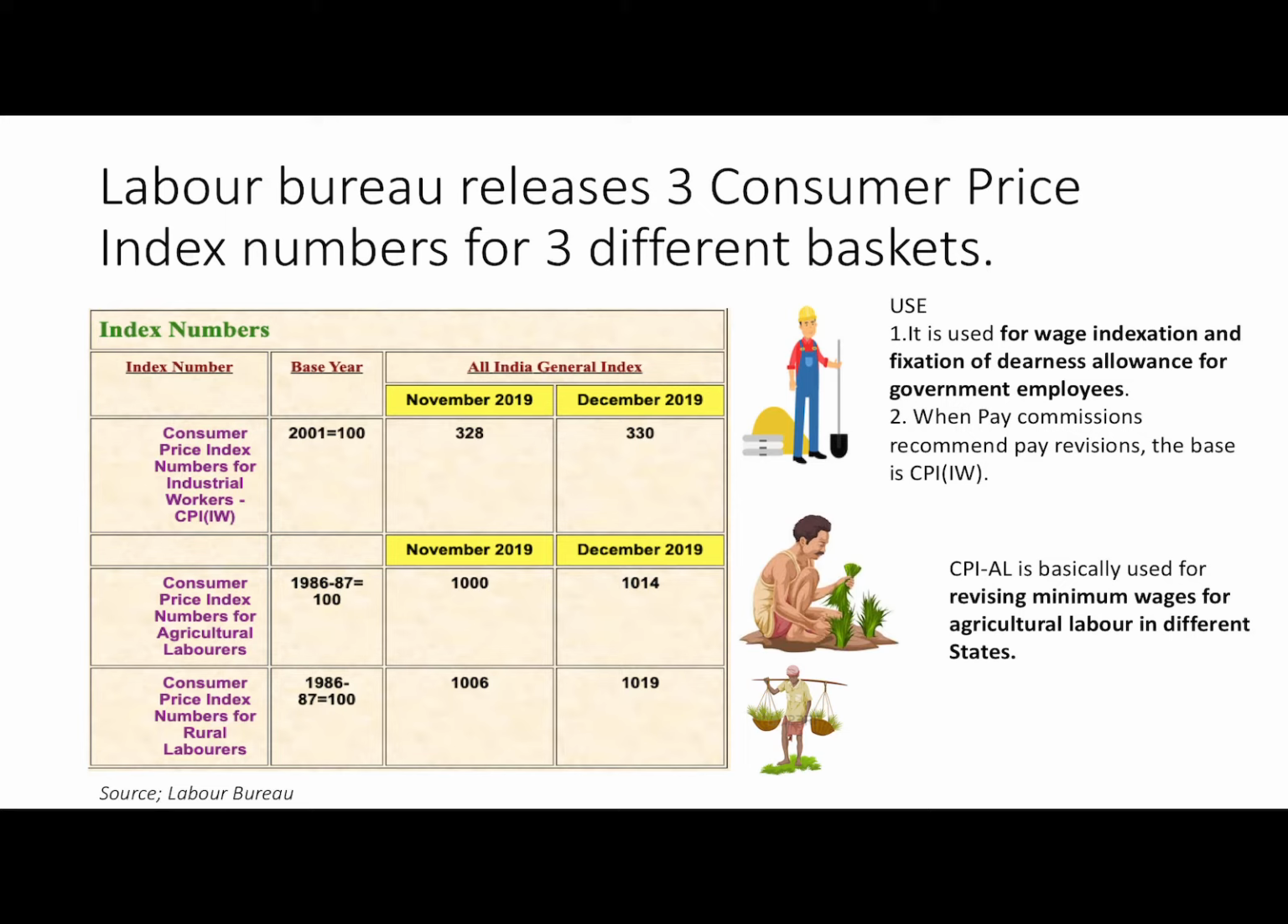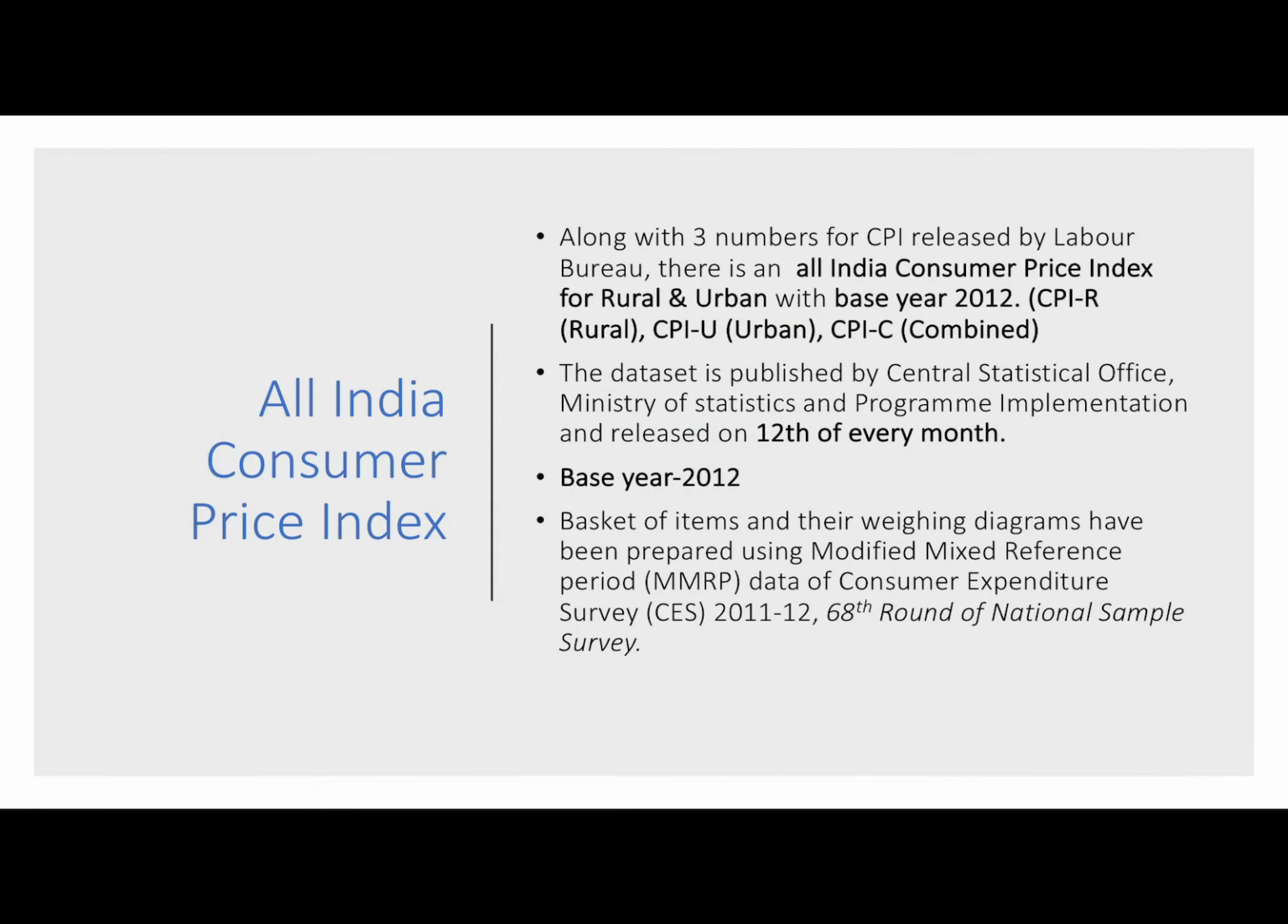Now CPI IW is used primarily for wage indexation and for fixing dearness allowance of government workers. Also, when pay commissions recommend pay revisions, CPI IW is taken into account. CPI AL is used for revising the wages of agricultural laborers. Okay. For different states, this is different. Now, along with these 3 CPI numbers, there is an All India Consumer Price Index. The All India CPI gives 3 numbers: CPI urban, rural and combined. This All India CPI is published by Central Statistics Office, Ministry of Statistics and Program Implementation.